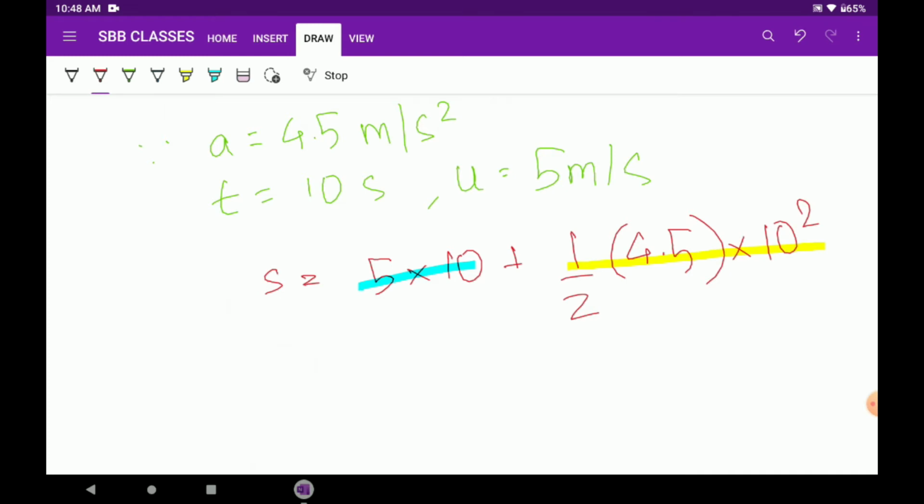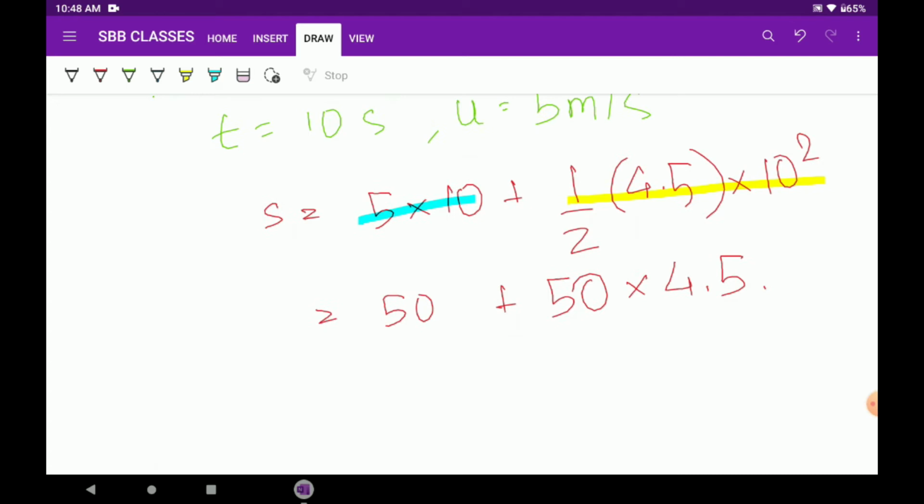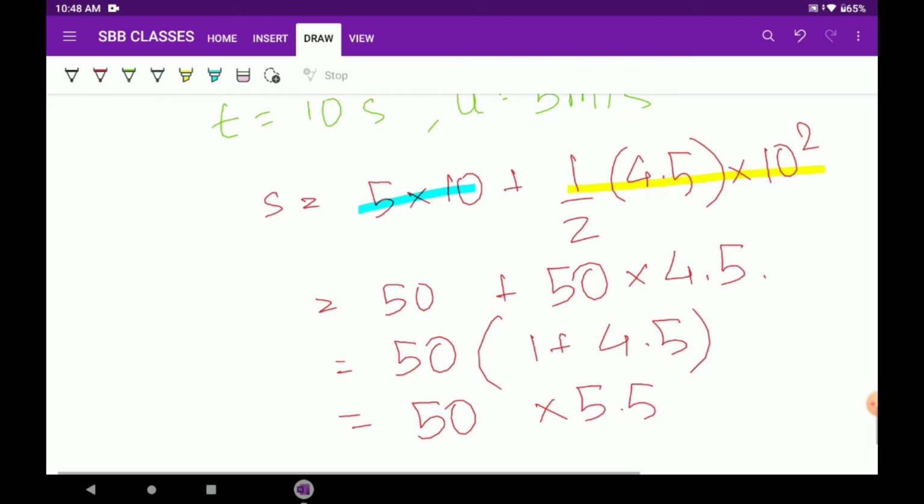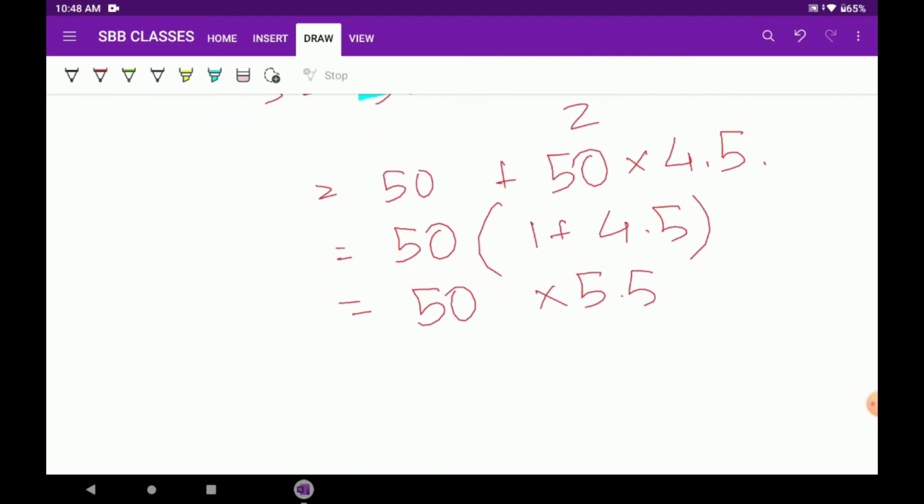So what will be the answer? 50 plus half into 100 into 4.5. You can take 50 common and write 1 plus 4.5, that is 50 into 5.5. This will be 275 meters itself.